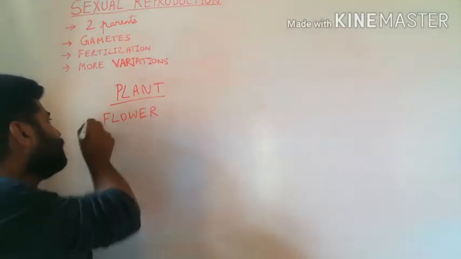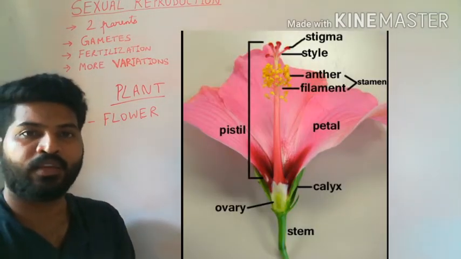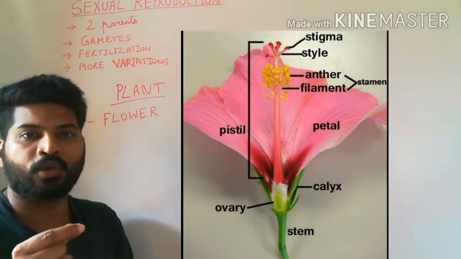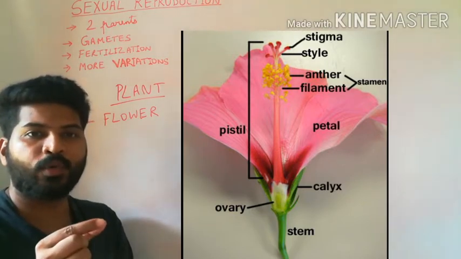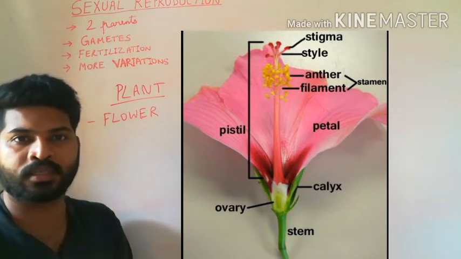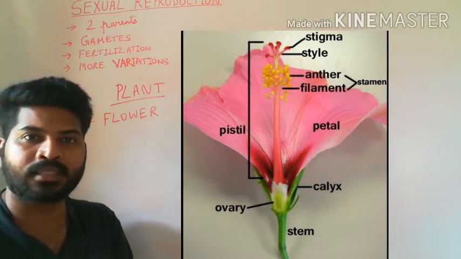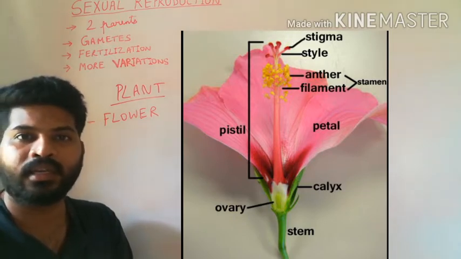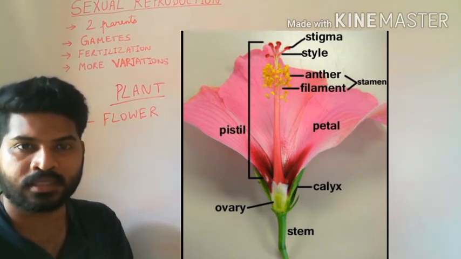If you look at the diagram of a flower, you see that a flower has a stalk called the pedicel. The stalk will lead into a basal bulged portion called the thalamus. The thalamus is covered with green colored leaf-like structures called sepals.